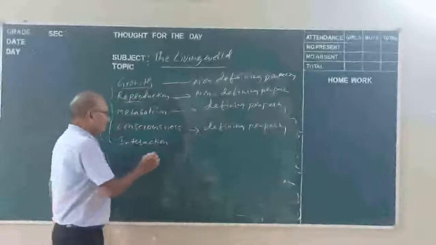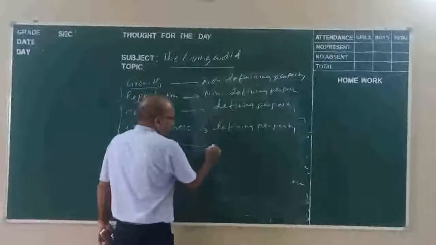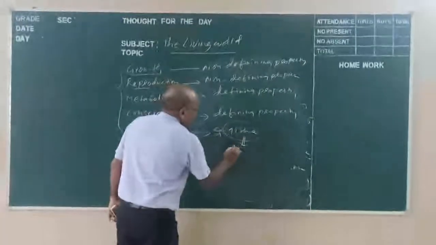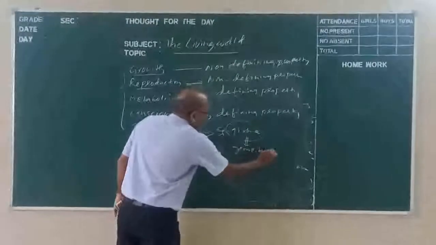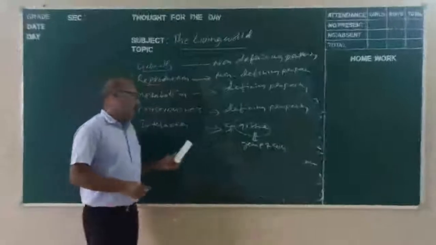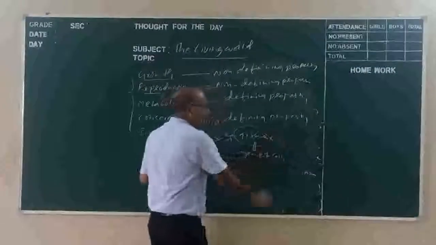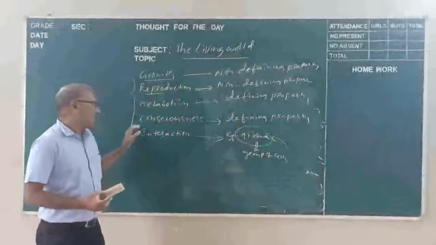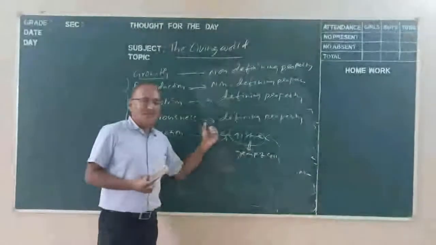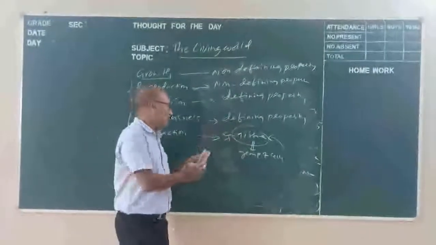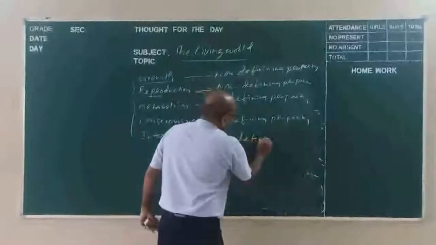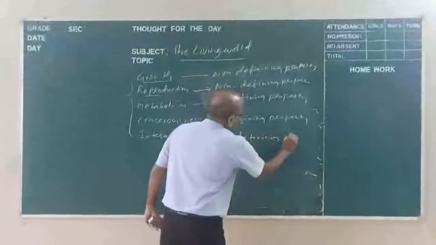The next one is interaction. For example, you can take a tissue. A tissue means a group of cells. These cells as a whole form the tissue, and the tissue will respond to the stimuli. This is what is called interaction. Interaction between the cells performs a certain function. This is also a defining property of organisms.